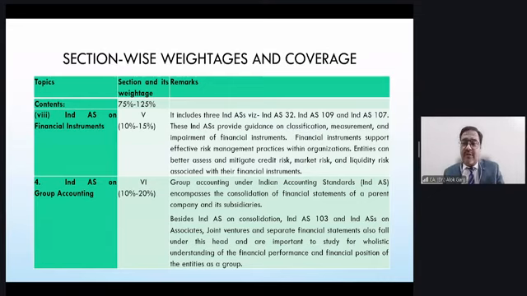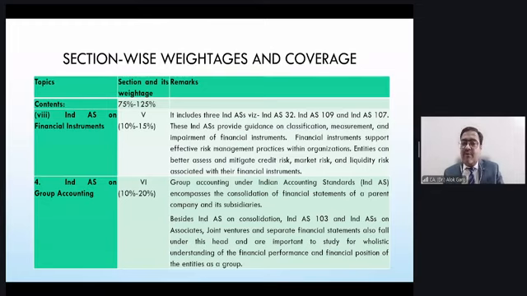Then Ind AS 109 covers measurement, classification, impairment, modification, and derecognition of financial instruments. Ind AS 107 covers the disclosure of financial instruments. These three standards, in section number 5, cover almost 12 to 16 marks of the paper, and generally in every paper you can see a question from financial instruments.